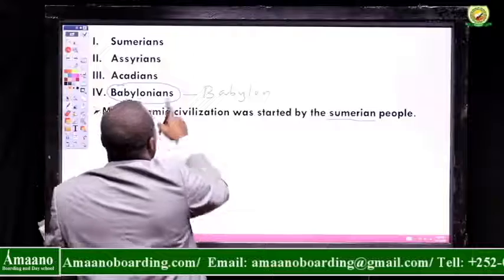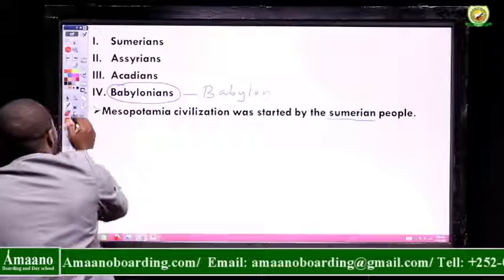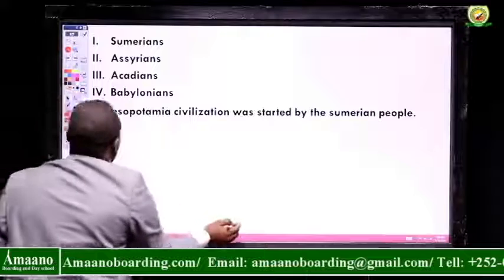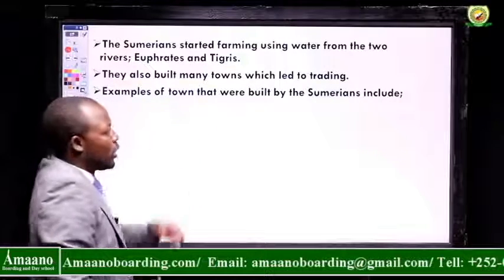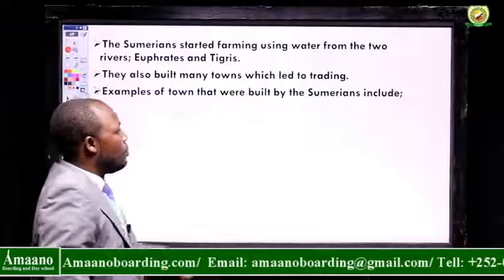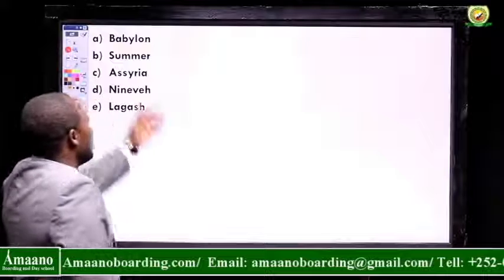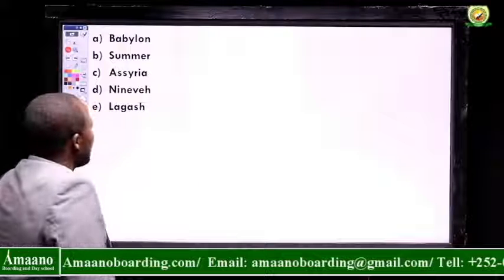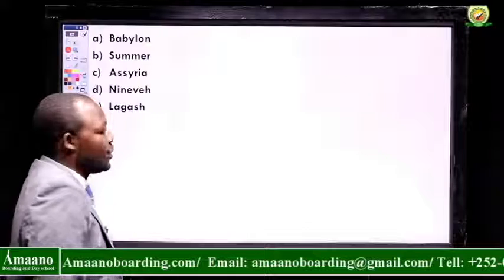Also, Assyrians had their own city. So some of the cities that we shall look at here include the following. Examples of towns built by the Sumerians here include Babylon, Sumer, Assyria, Nineveh, and Lagash.